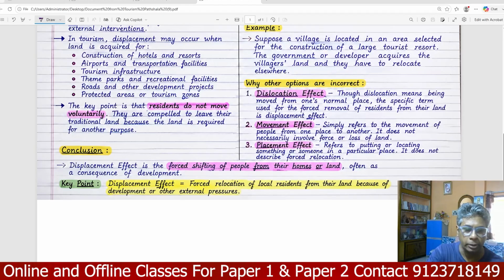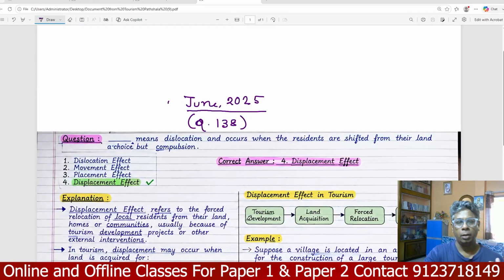So my dear students, you have to keep this answer in this way. These are very important questions from UGC NET Tourism Administration and Management.